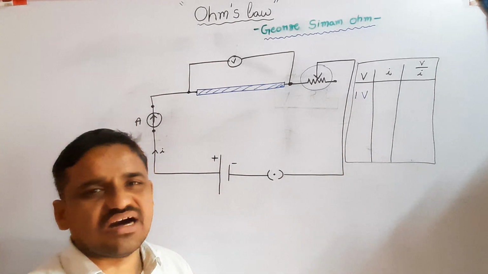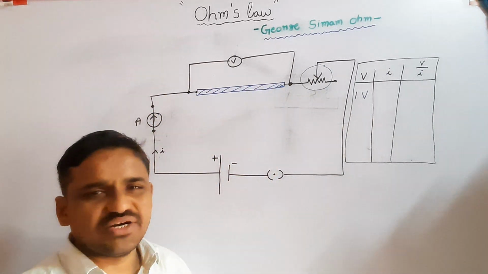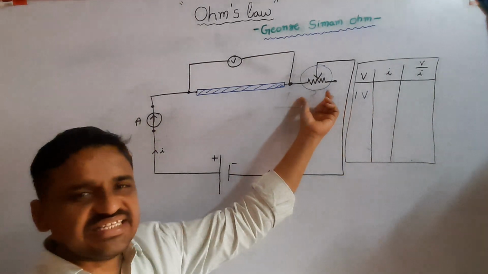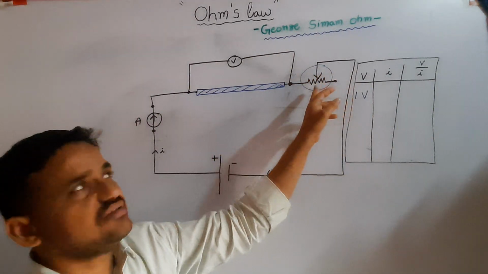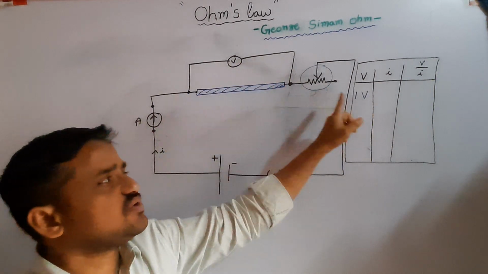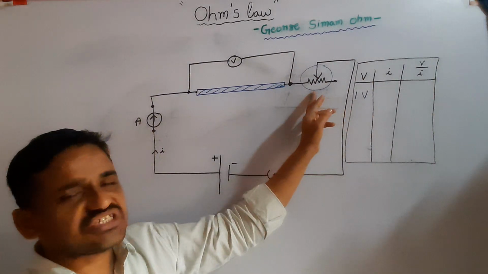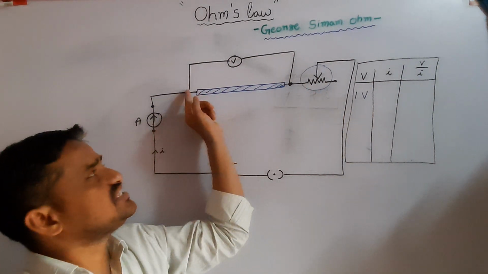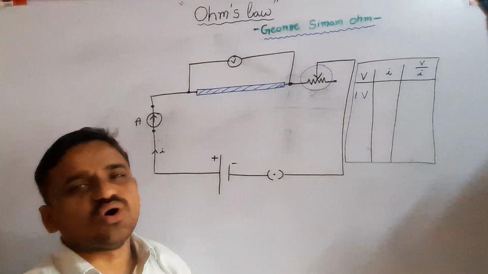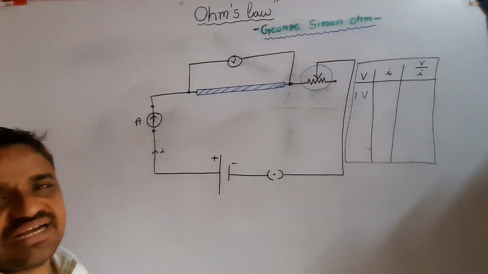It adjusts the potential difference between two points in the circuit. So the rheostat is adjusted until the potential difference between the two ends of the manganese wire is 1 volt. At that time, observe the reading of the ammeter.